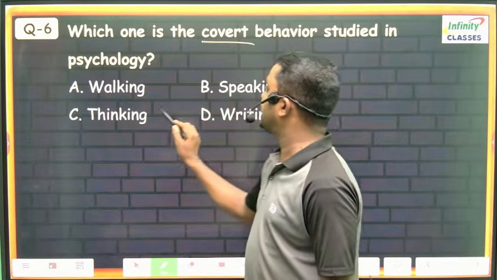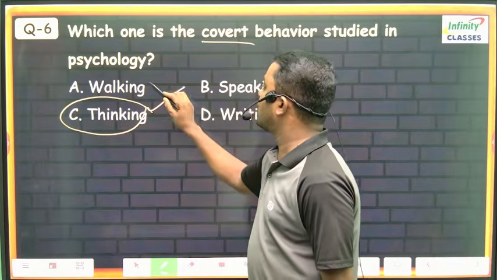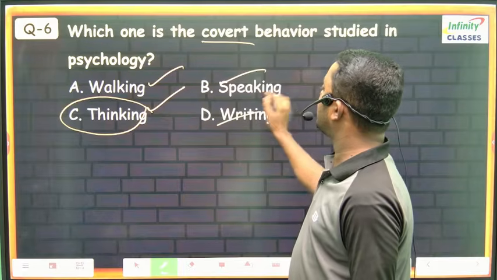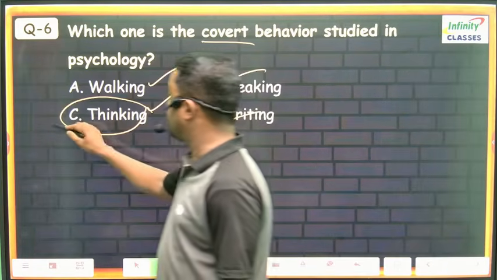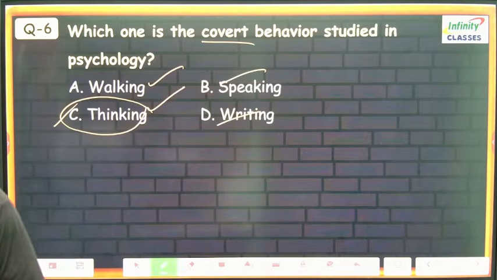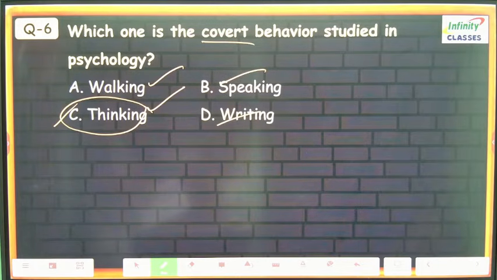Internal means thinking is the answer here. Walking, speaking and writing are observable behavior, while covert behavior means thinking. Yes. Which one is the covert behavior studied in psychology?